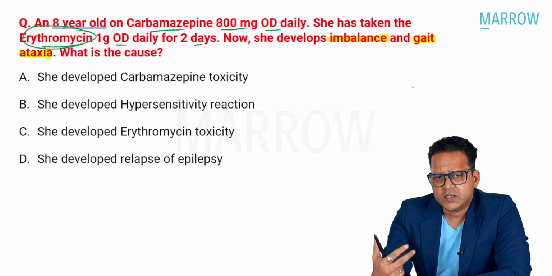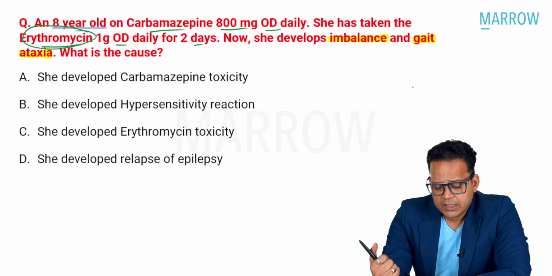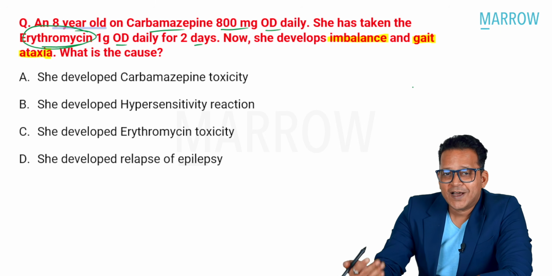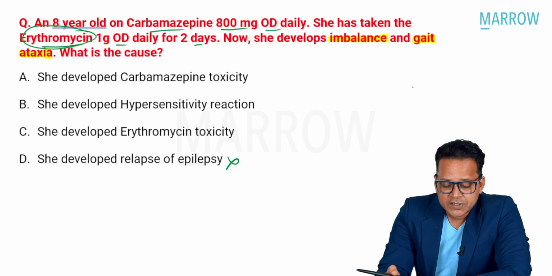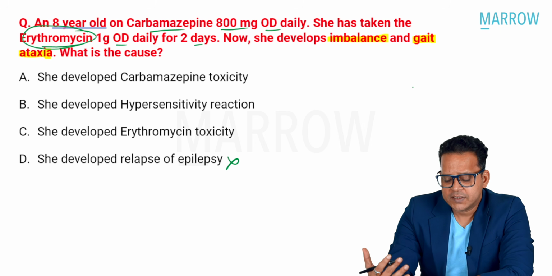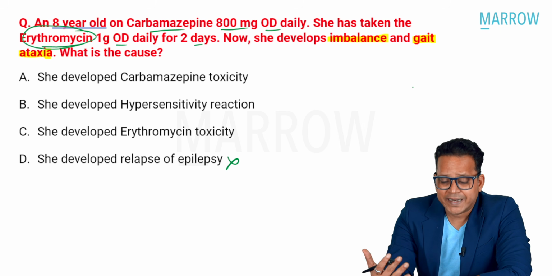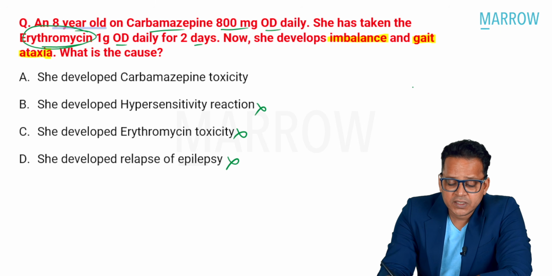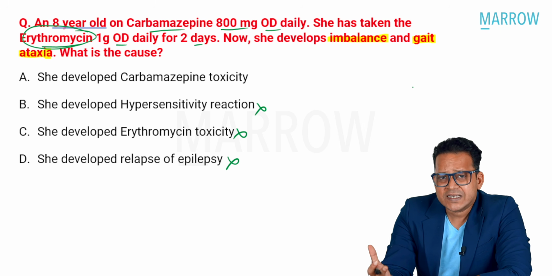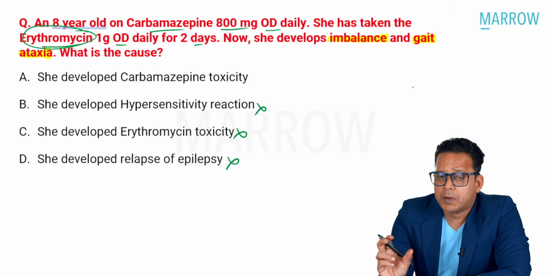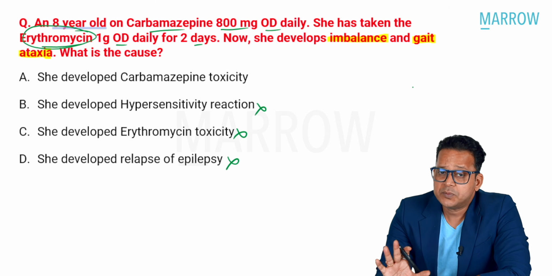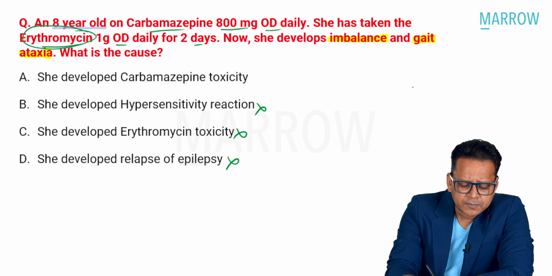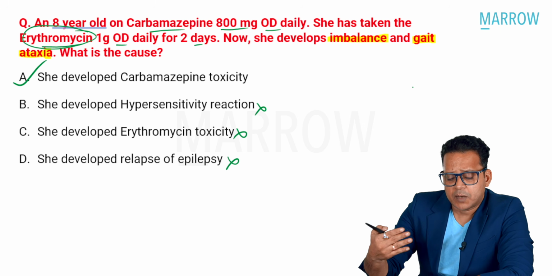All right, now let us look at these options one by one. Option D, she developed relapse of epilepsy. Guys, this is not possible. Imbalance and gait ataxia is not a symptom of epilepsy. She developed erythromycin toxicity. Now, erythromycin toxicity does not present as imbalance or gait ataxia. This is also a wrong option. She developed hypersensitivity reaction is again wrong. Imbalance or gait ataxia are cerebellar toxicity symptoms, which are not a part of hypersensitivity, though carbamazepine can cause Stevens-Johnson syndrome, or rash, which is a part of hypersensitivity. So I can rule out and get the answer as she developed carbamazepine toxicity.